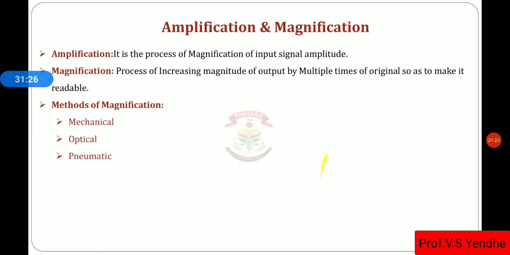Then amplification: it is the process of magnification of input signal amplitude. Then magnification: the process of increasing the magnitude of output by multiple times the original, so as to make it readable. Then methods of magnification: mechanical, optical, pneumatic.